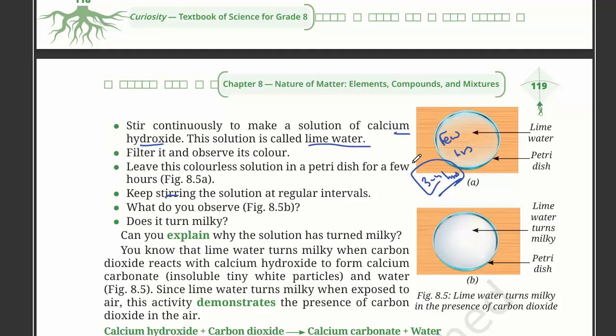Keep stirring the solution at regular intervals. In these 3 to 4 hours, every 30 minutes or so, we need to stir it. What do you observe? Does it turn milky? Yes, we can see that it has now turned into a milky solution. It looks very white.